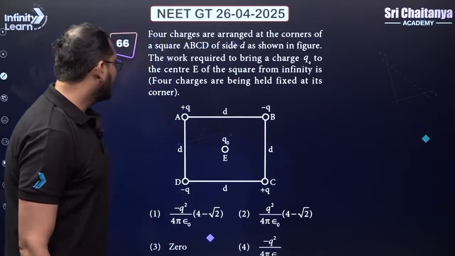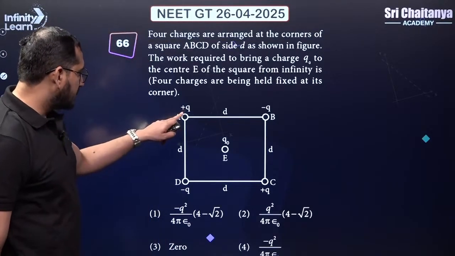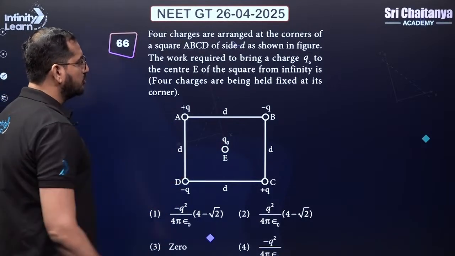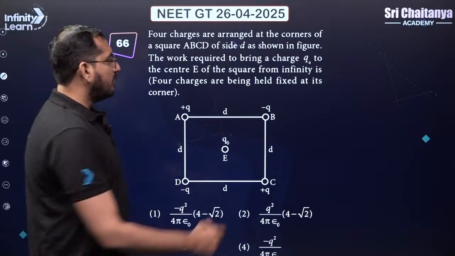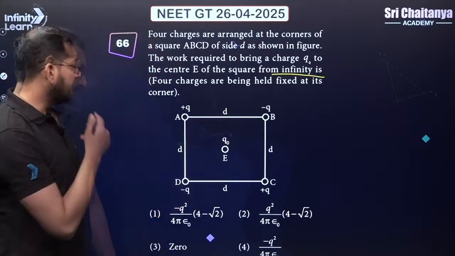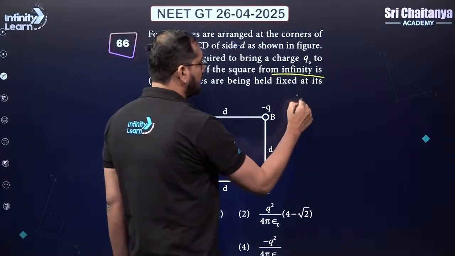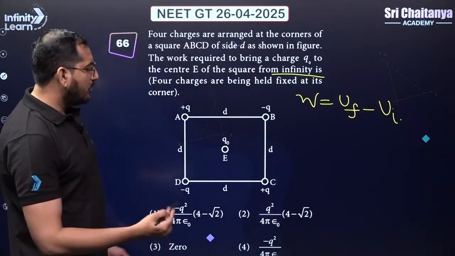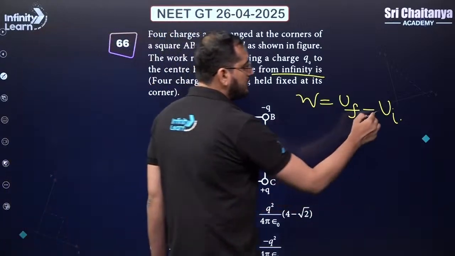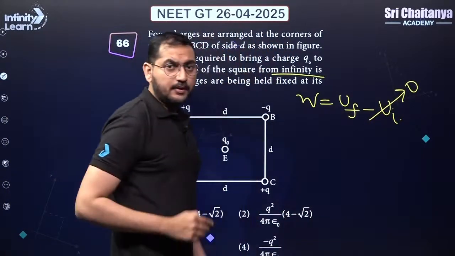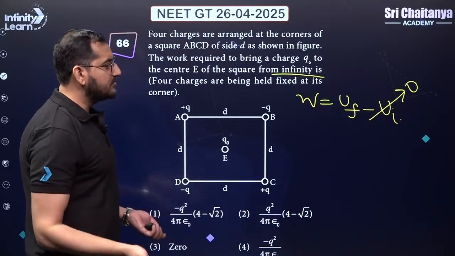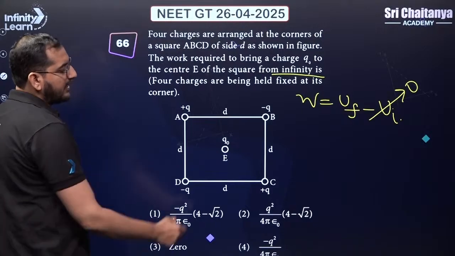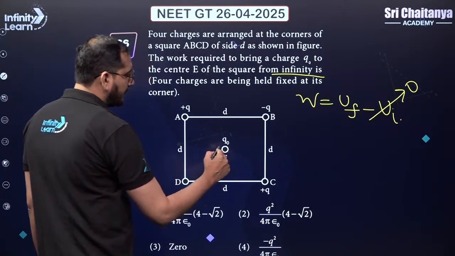Okay, let's go ahead. There are 4 charges, plus Q, plus Q and minus Q, and in between there is a charge Q naught. Initially the charge Q naught was at infinity and now I am bringing it over here. I want to calculate how much is the work done. So the work done is given as U final minus U initial, right? Initially, because the particle is at infinity, U initial we by default take as 0, because the distance is infinite, potential is 0 or potential energy is 0. Now finally, we are bringing the particle over here.